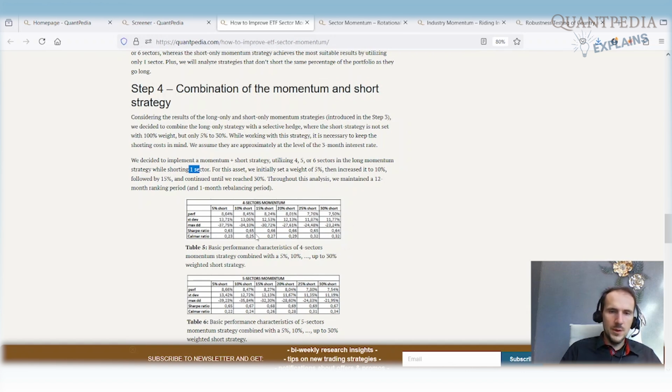What is important to take a look at is the Sharpe ratio and Calmar ratio. As we can see, as we gradually increase the size of the shorting leg, at around 25 or between 20 and 30% of the short leg, we have a very interesting Sharpe ratio. The Sharpe ratio increased to 0.66 and the Calmar ratio increased to 0.29 or 0.32.